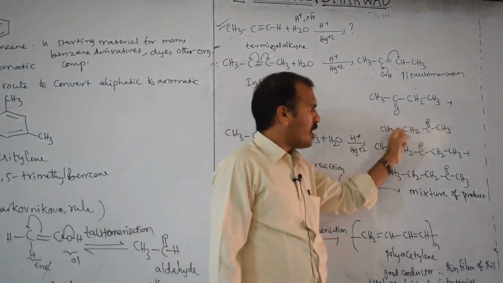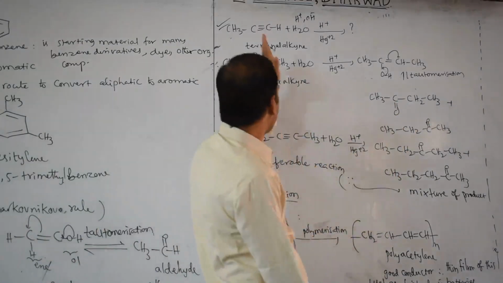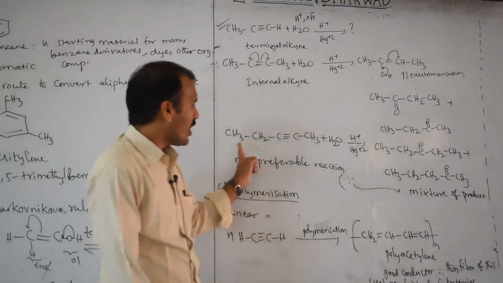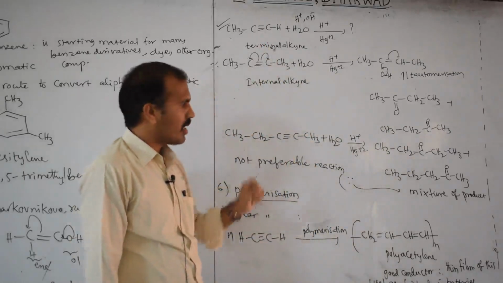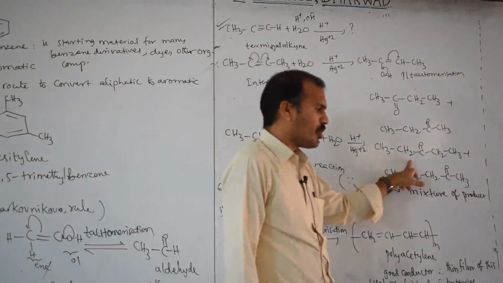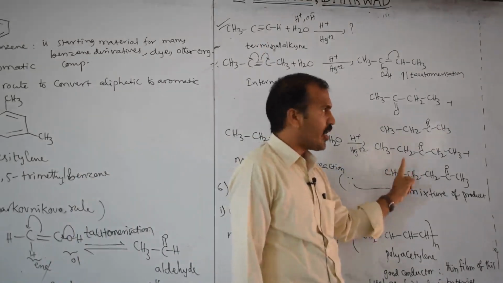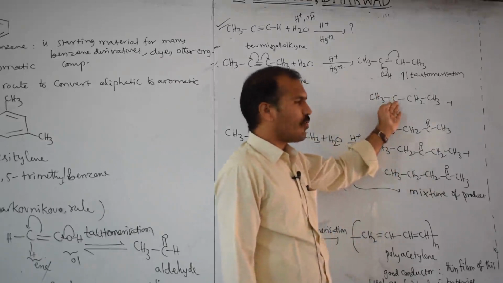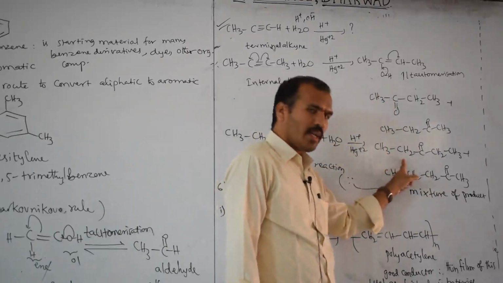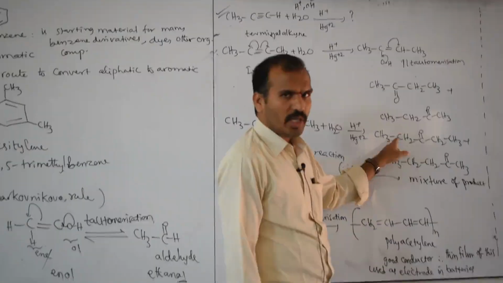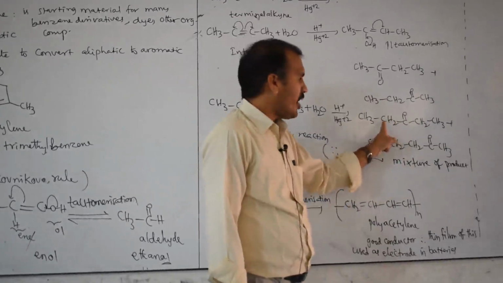In these two products, the name is the same, because this is symmetrical. But if you take an unsymmetrical internal alkyne, how many products do we get here? Two products. The final product I wrote here is the enol form, then we convert it into the keto form. Here we got both ketones as the final product, but the name is not the same.